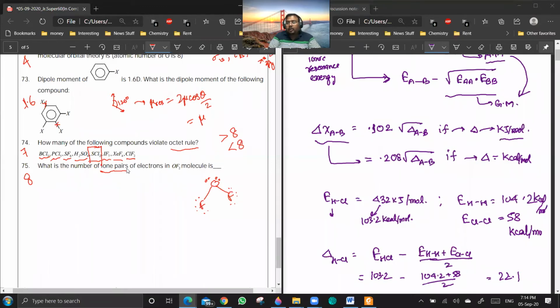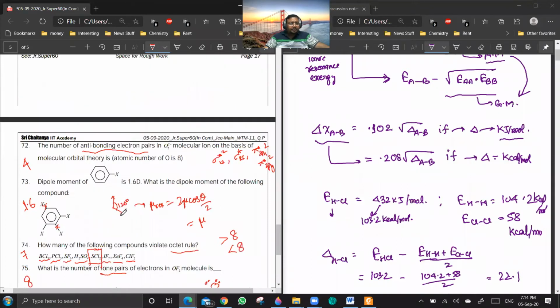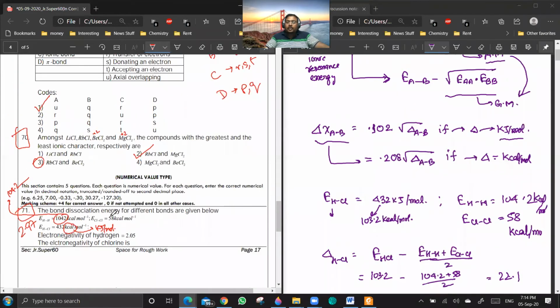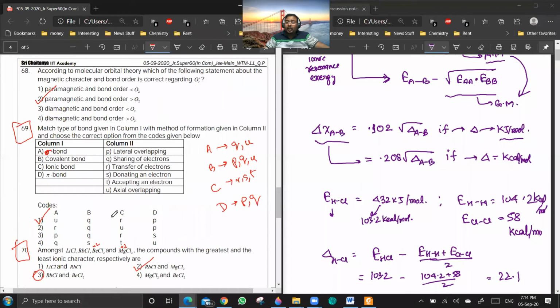If they have mentioned the words lone pair, then you have to count the number of lone pairs only. There we cannot go by grammatical reasons. So this is done. Wherever there is a possibility, I will raise an objection. Here I don't think it will stand.